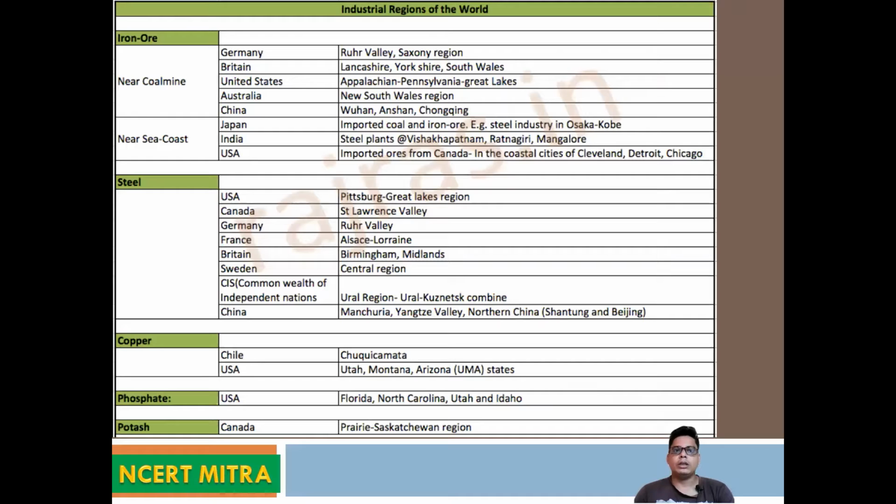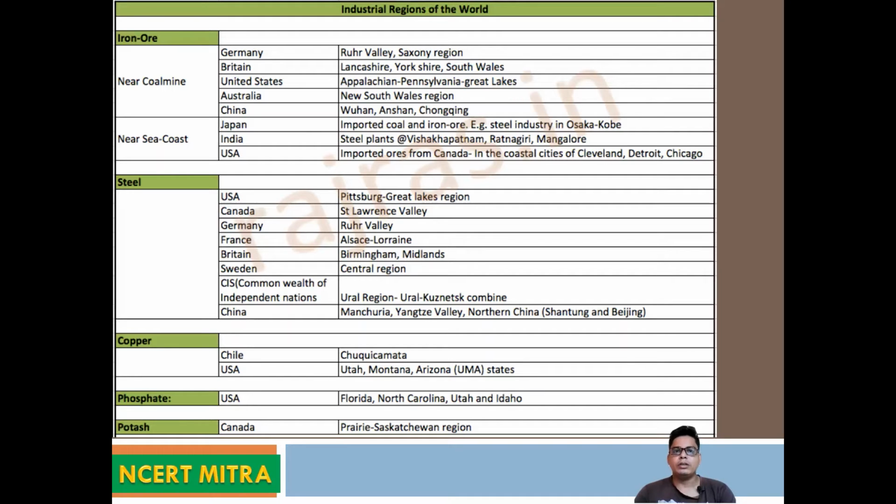First, near the coal mine areas, you can see Germany. If you visit Germany, there you can find the Ruhr area and Saxony area. In Britain, you can see Lancashire, Yorkshire, and South Wales. In the United States, the Appalachian states and the Great Lakes states. The Great Lakes are a combination of five lakes. In Australia, you can find industries near the coal mine area in the New South Wales region.